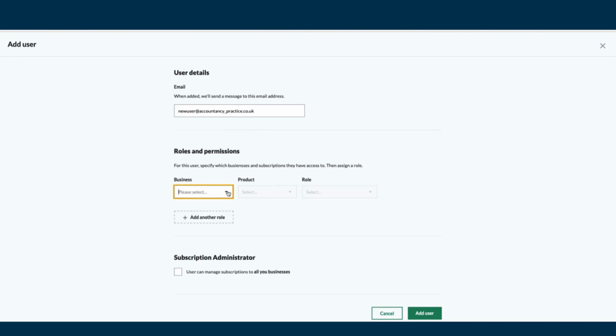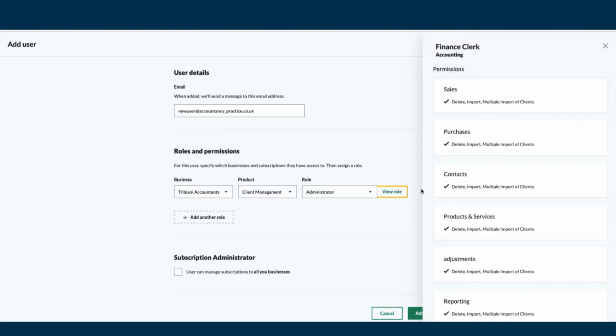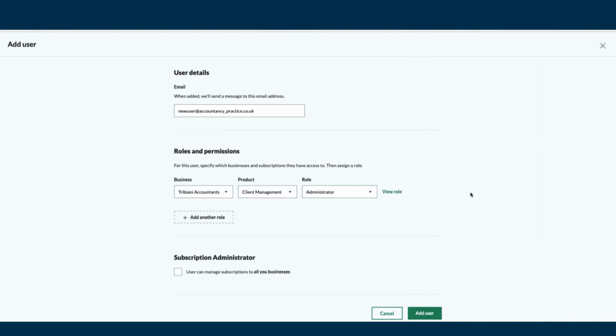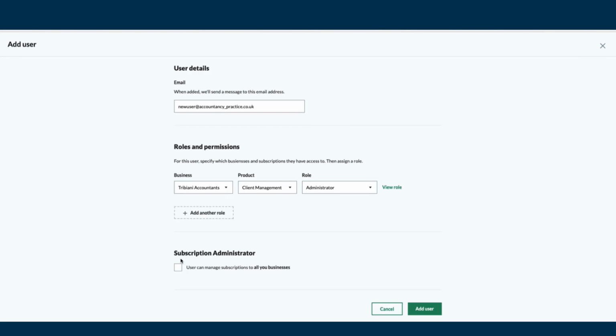The drop-down would specify the business and product they have access to. Then assign them with the appropriate role. You can select the level of access to give each new user. By clicking View Role, you can view the permissions of the selected role in more detail. Further down, tick the checkbox if you want the new user to be able to manage the subscriptions for all businesses, and then simply click Add User.